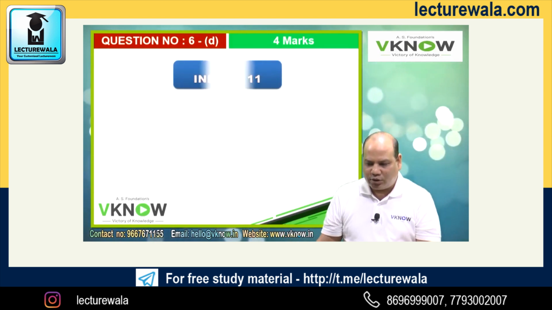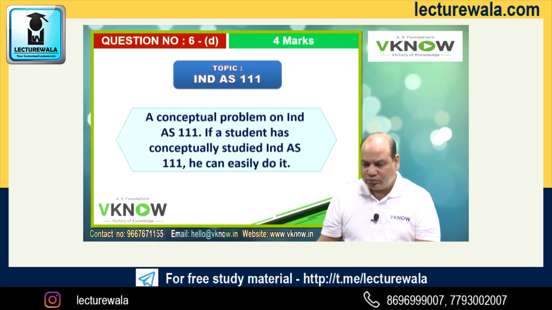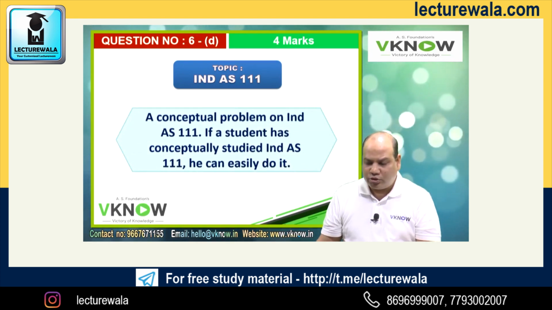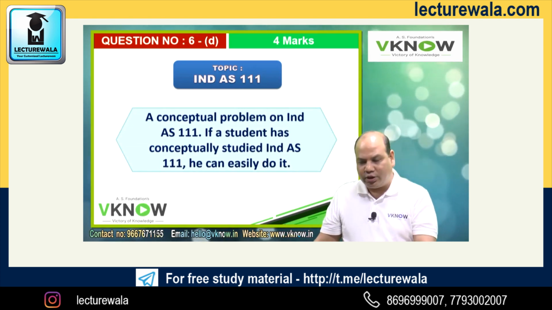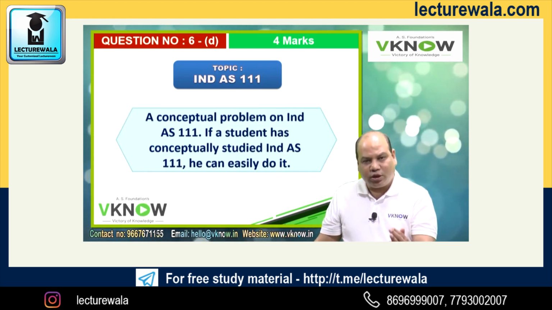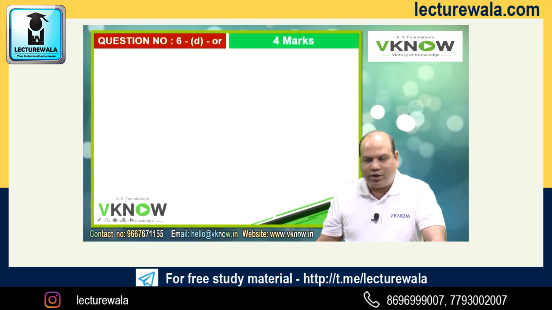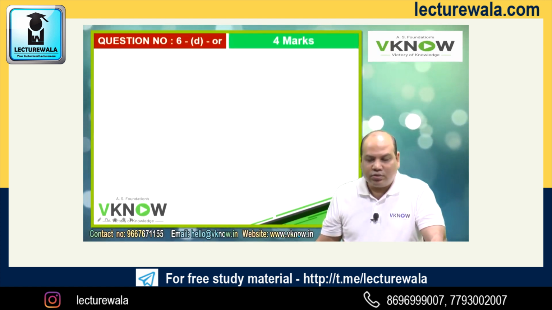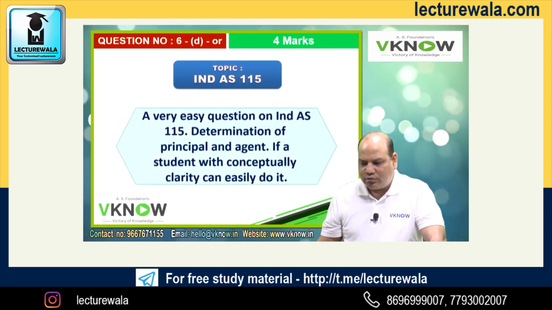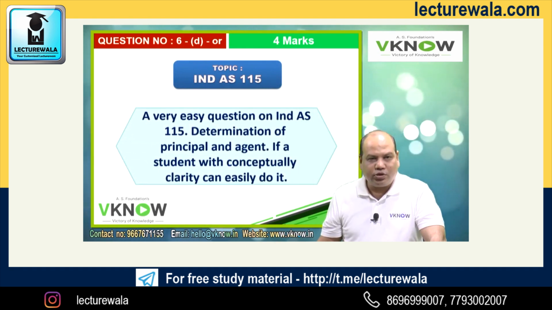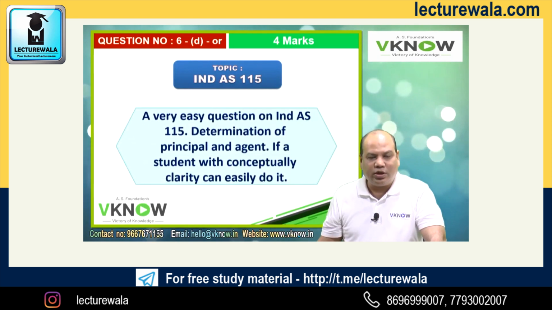6D, 4 marks. The topic was Ind AS 111. Again a very conceptual question on Ind AS 111. If you have studied Ind AS 111 2 or 3 times conceptually, you can easily write it. Then there was a choice here in question number 6D, either this or. 4 marks, Ind AS 115. The question was to determine whether the other party is the principal or agent.